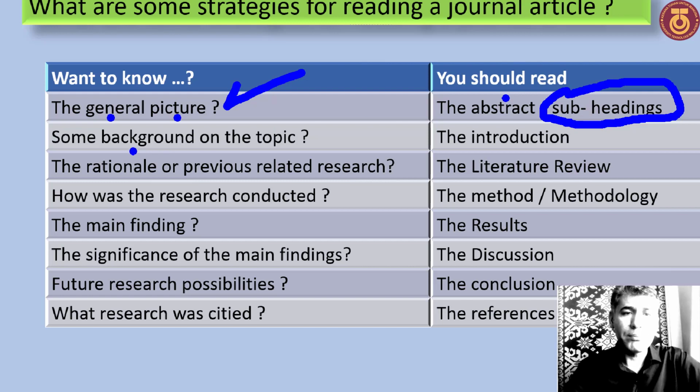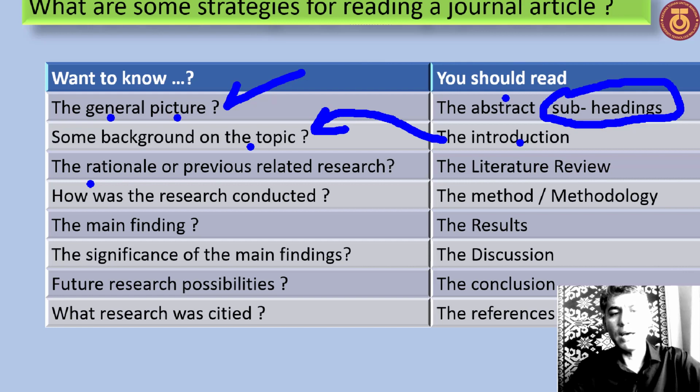If you need some background on the topic, you must go to the introduction.